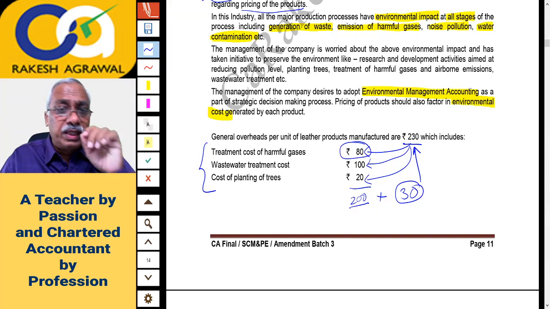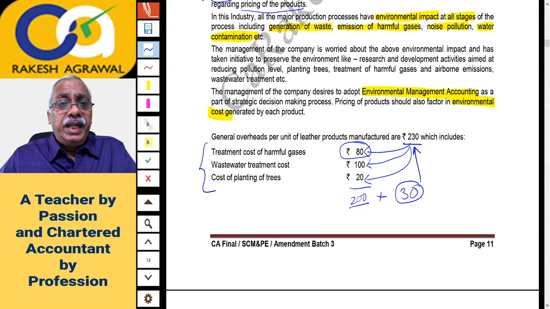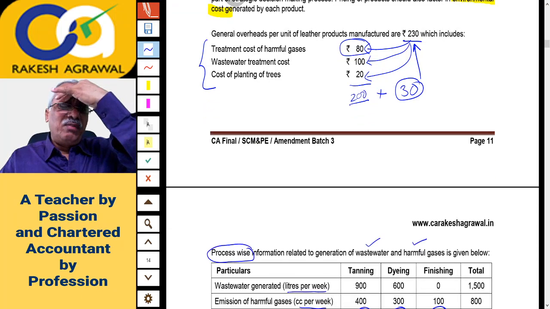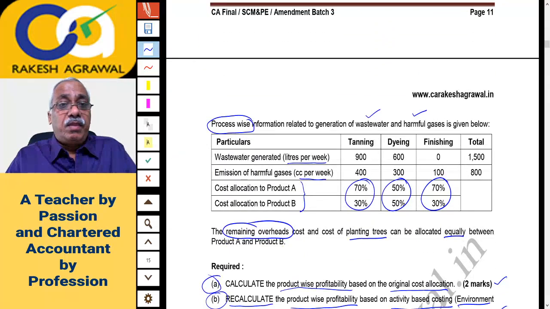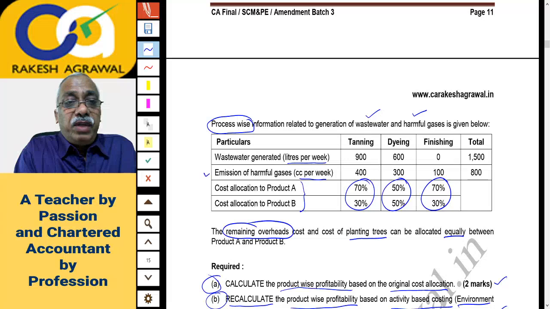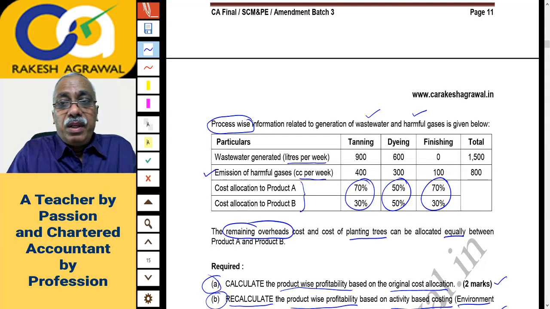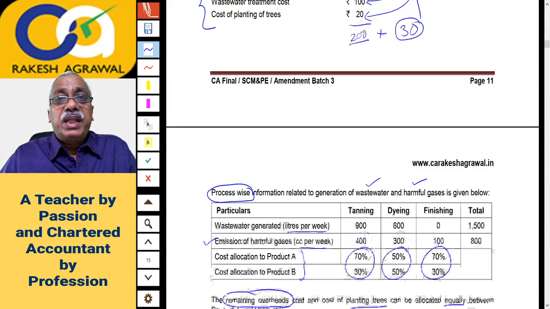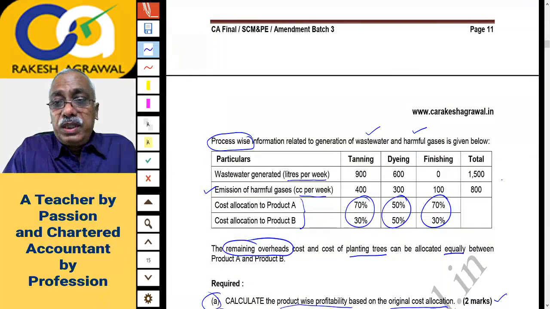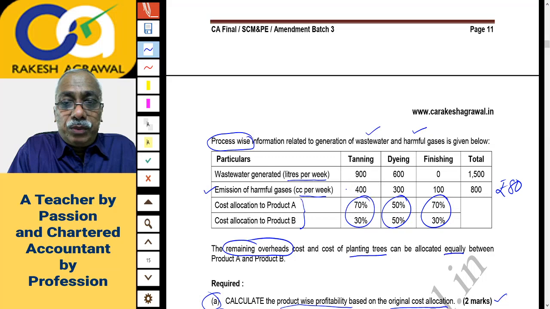Only allocation of overheads will change. This 80 rupees is the cost for treatment of harmful gases. For treatment, emission of harmful gases is in this ratio, 80 rupees per unit. So this 80 rupees cost you will split in the ratio 400 is to 300 is to 100, first of all.